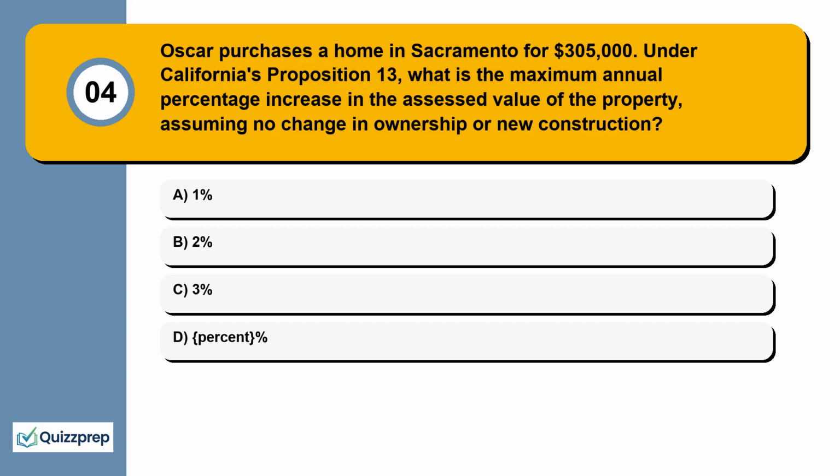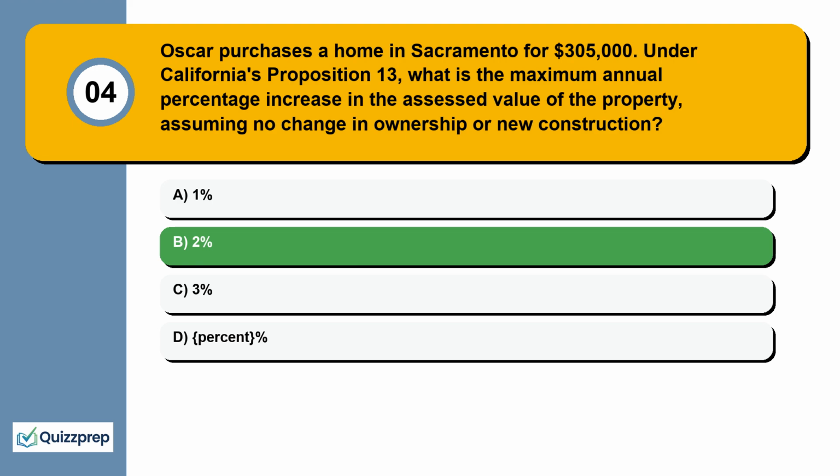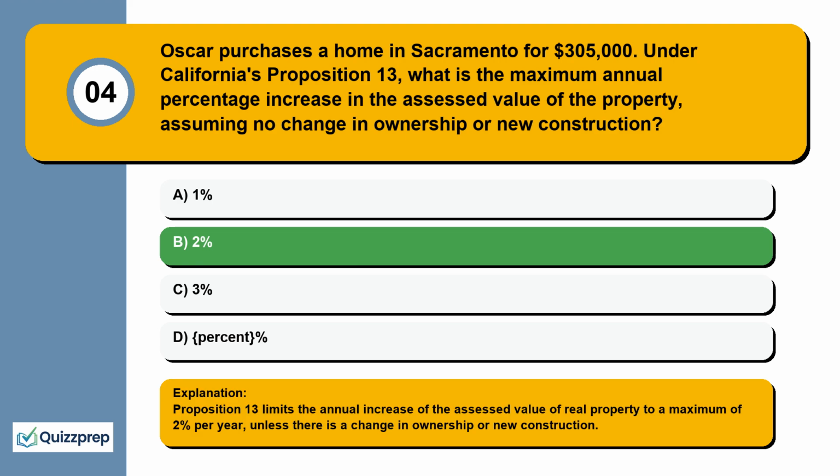Question 4. Oscar purchases a home in Sacramento for $305,000. Under California's Proposition 13, what is the maximum annual percentage increase in the assessed value of the property, assuming no change in ownership or new construction? 1%, 2%, 3%, 4%. Proposition 13 limits the annual increase of the assessed value of real property to a maximum of 2% per year, unless there is a change in ownership or new construction.